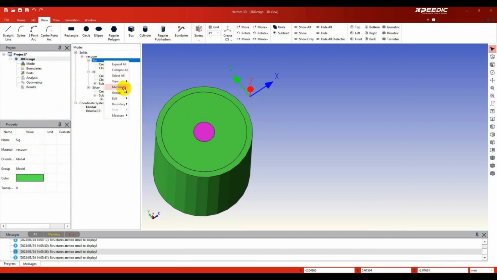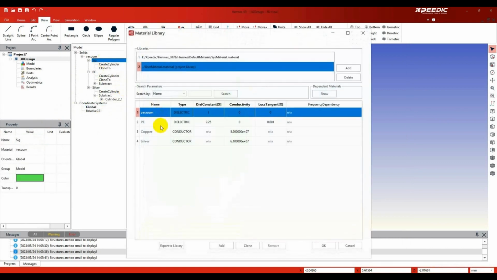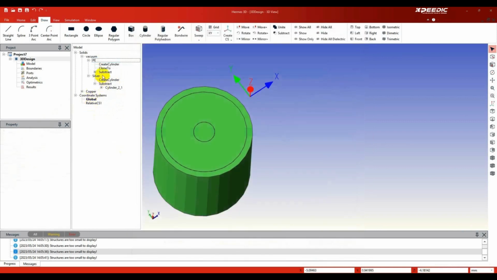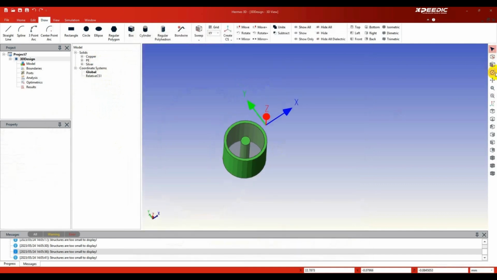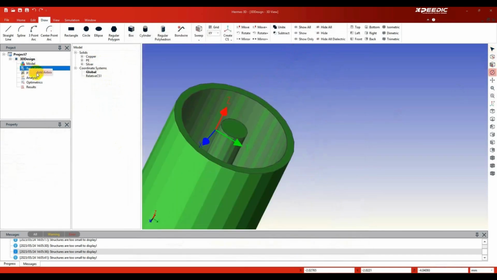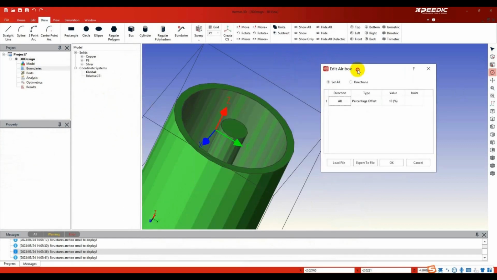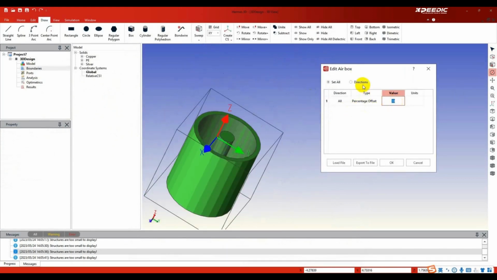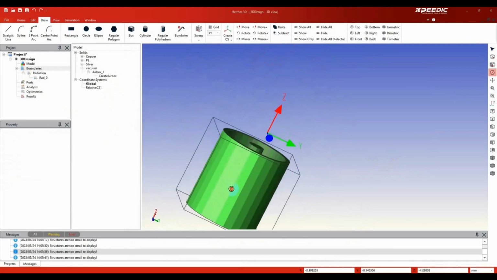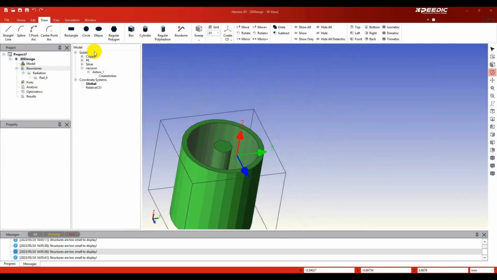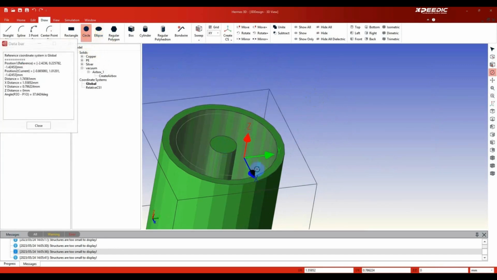Assign different materials to different structures. Click Boundaries to automatically add boundaries. Click Circle and add port.